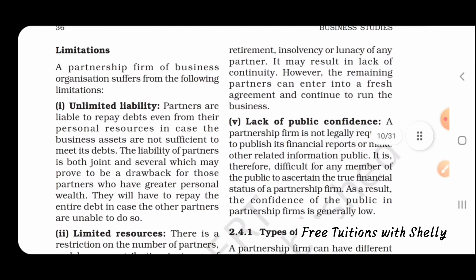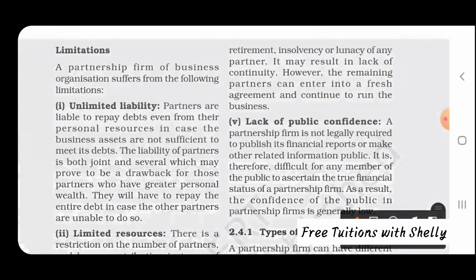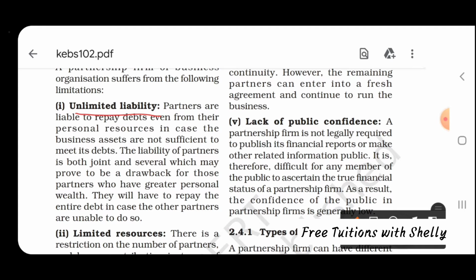Now we are looking at the limitations. First one is unlimited liability. As we said in the features also, the liability of a partner in a partnership firm is unlimited. If the business assets are not able to satisfy the debt, then the personal assets of the partners will be taken over.